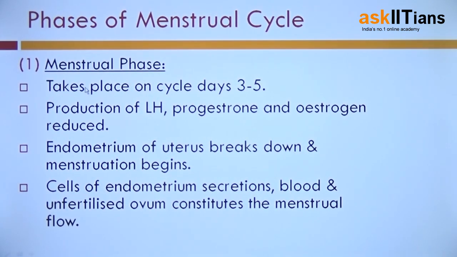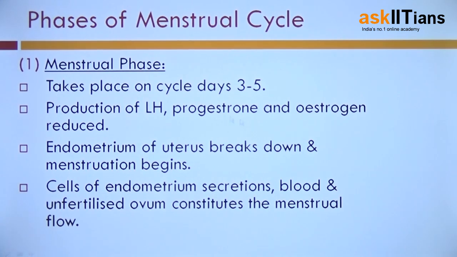We have 4 phases of menstrual cycle. First phase is the menstrual phase. On a scale of 28 to 29 days, menstrual phase takes place on cycle days 3 to 5. In this phase, the production of luteinizing hormone, progesterone and estrogen is reduced.